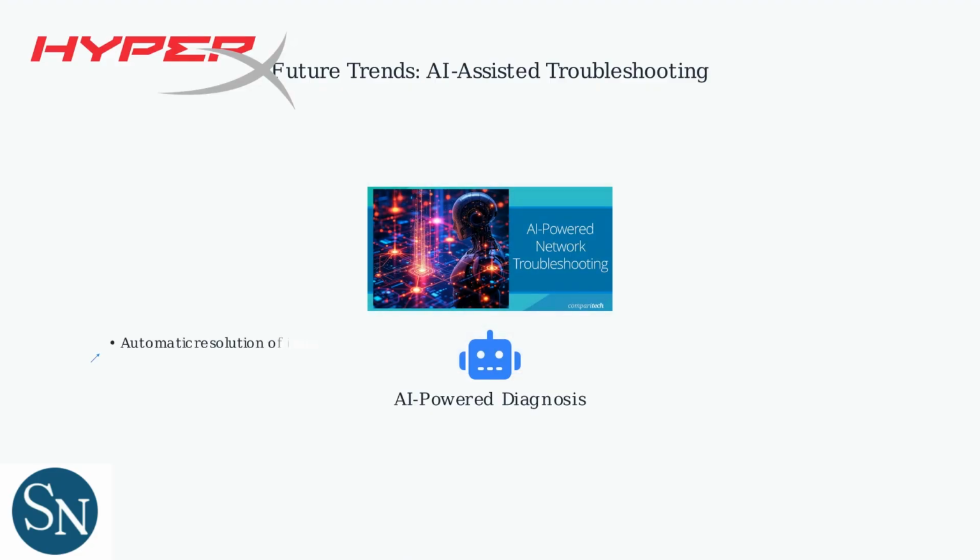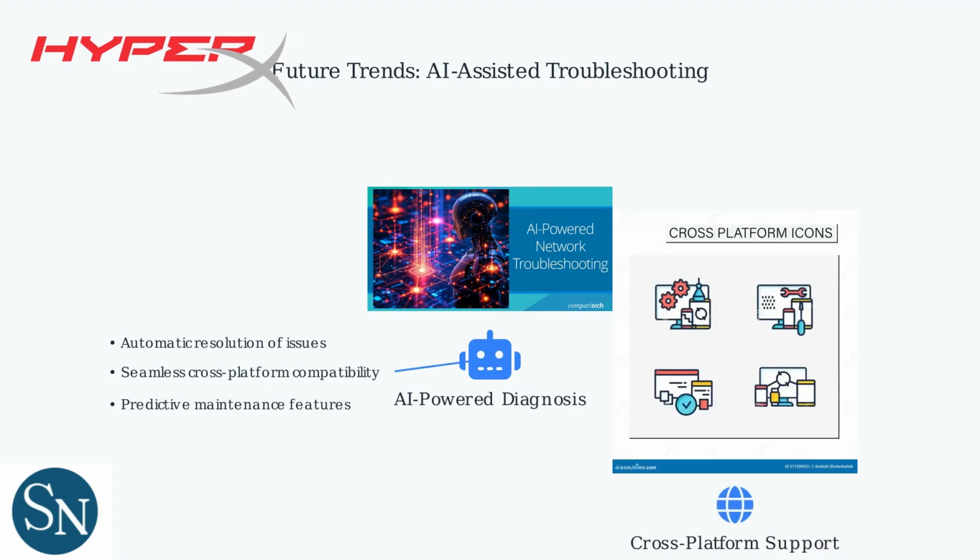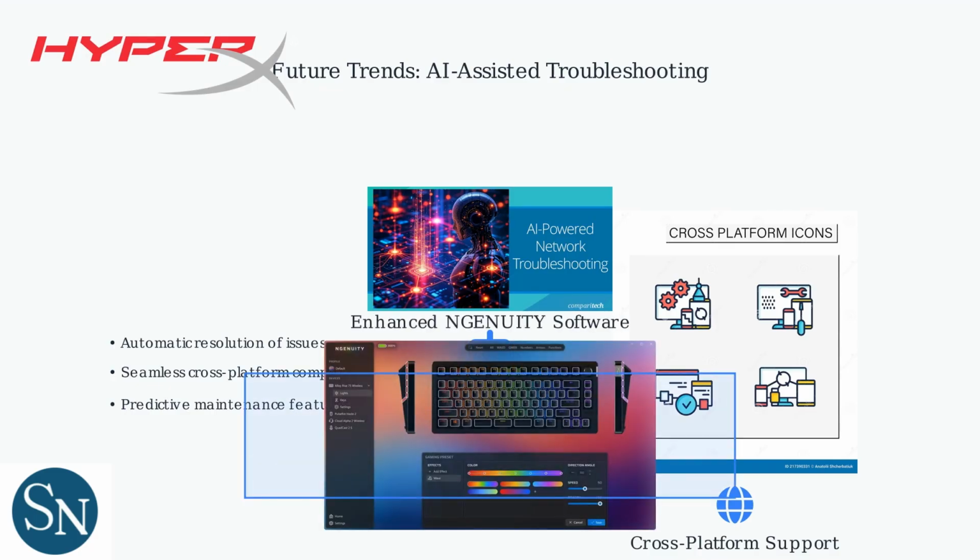Key trends include automatic resolution of detection problems, seamless compatibility across platforms, and predictive maintenance to prevent issues before they occur. Cross-platform compatibility will reduce detection issues across Xbox, PlayStation, and PC systems. Future NGENUITY versions will feature these AI enhancements for better user experience.